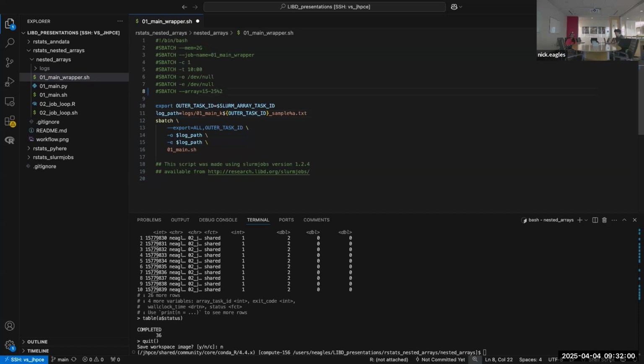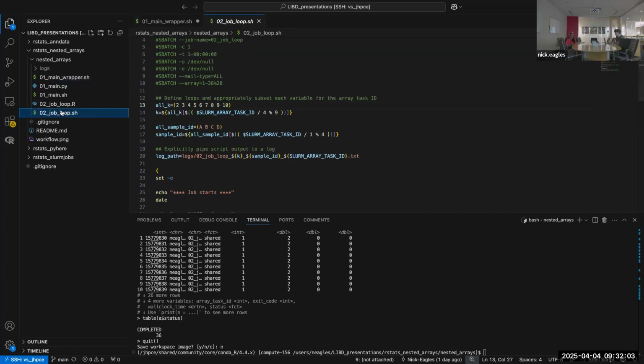That's pretty straightforward with this, but it's actually not so simple to change here because we have a single array that's trying to do a combination of loops. So this is maybe less modular in terms of editing a single loop if you're trying to do a subset of tasks. That is something I ran into, and sometimes I end up just redoing the whole array, which is not super efficient when I'm using job loop.